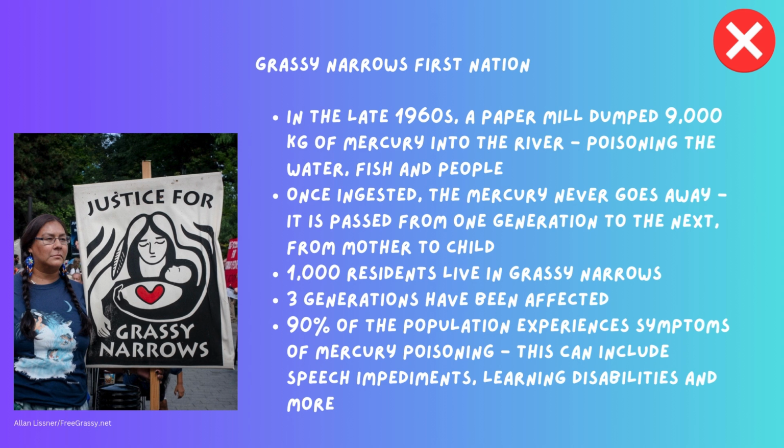Grassy Narrows First Nation. In the late 1960s, a paper mill dumped 9,000 kilograms of mercury into the river, poisoning the water, fish, and people. Once ingested, the mercury never goes away. It passed from one generation to the next, from mother to child. 1,000 residents live in Grassy Narrows. 3 generations have been affected. 90% of the population experiences symptoms of mercury poisoning. This can include speech impediments, learning disabilities, and more.